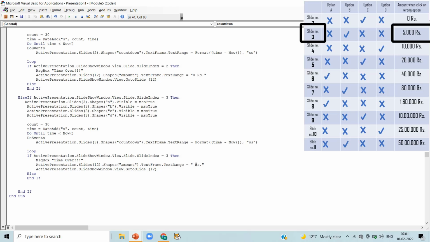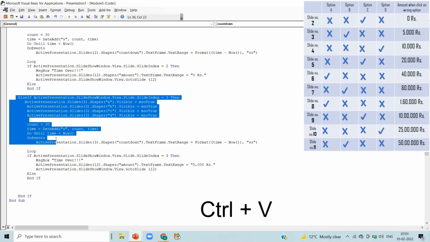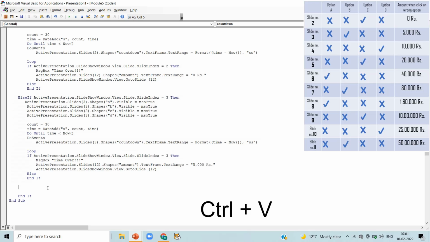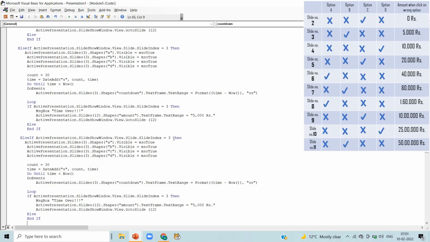Now, if time over, how much money we get? So for slide number 3, you can notice 5,000 rupees is written. Now again press enter and I'm going to copy the code and paste it. Now write slide number 4. Just simply delete slide number 3 and write slide number 4 here in every line. We are going to make the same changes and the amount we get when time is over is 10,000 rupees here.